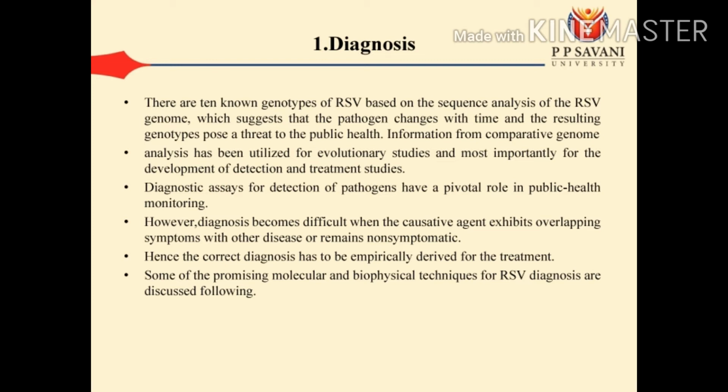Diagnostic assays for detection of pathogens have a pivotal role in public health monitoring. However, diagnosis becomes difficult when the causative agent exhibits overlapping symptoms with other diseases or remains asymptomatic, since correct treatment is invariably derived from correct diagnosis. Some of the promising molecular and biophysical techniques for RSV diagnosis are discussed in the following.